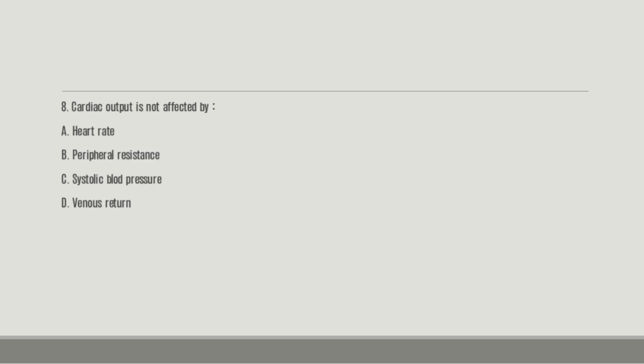Number 8. Cardiac output is not affected by A. Heart rate, B. Peripheral resistance, C. Systolic blood pressure, D. Venous return. So which of the following does not affect the cardiac output? And the right answer here is C, systolic blood pressure.